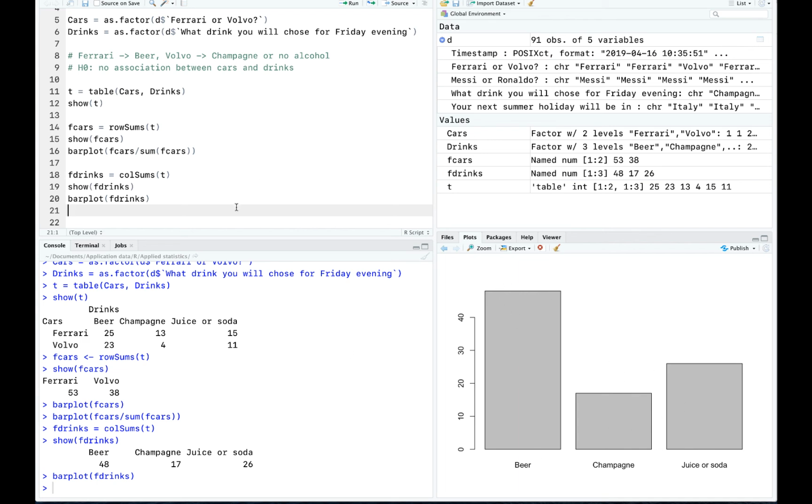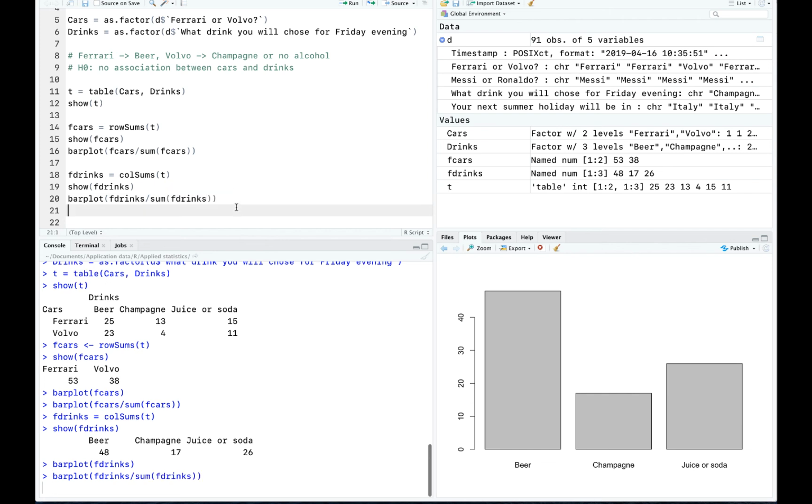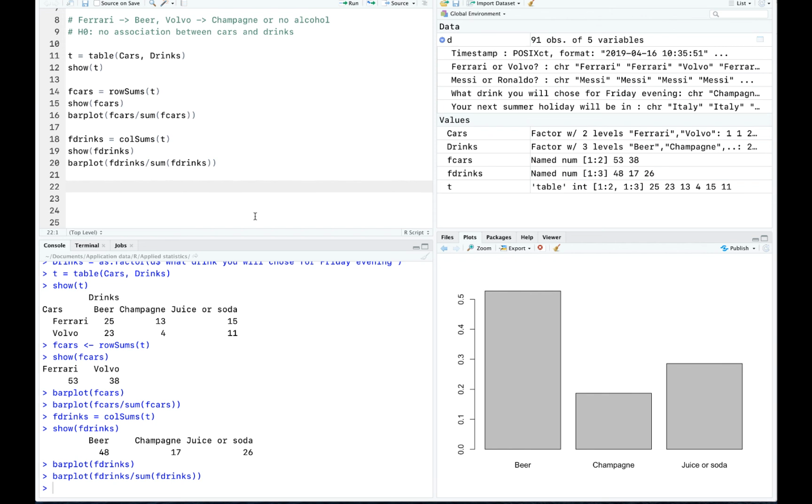Right? And then I can also divide it by the sum of the drinks, of the responses, of course, like this. And then you will see more than 50% prefer beer, about 20% prefer champagne, and then the juice or soda is about 30%. Right? So that's how it works. And also you can make a plot where you show the two variables together. This is how to do that.